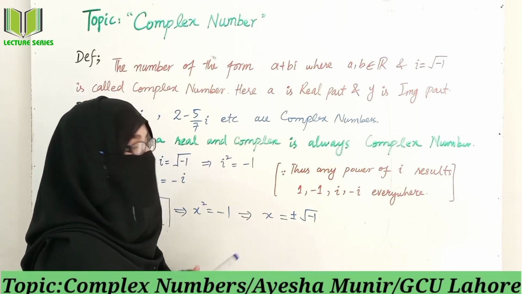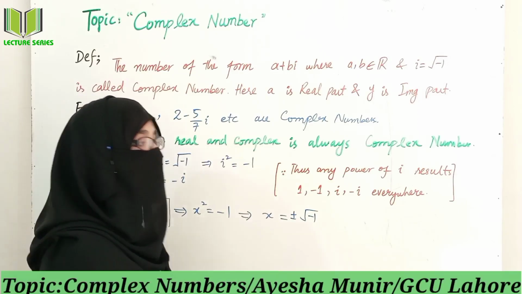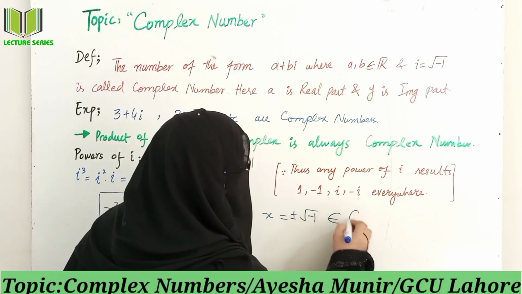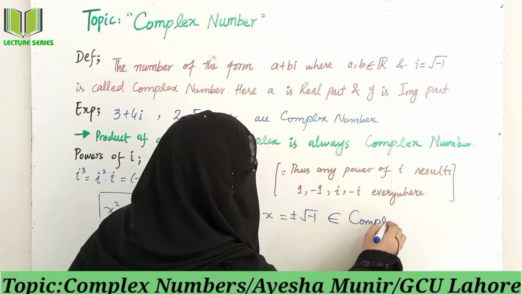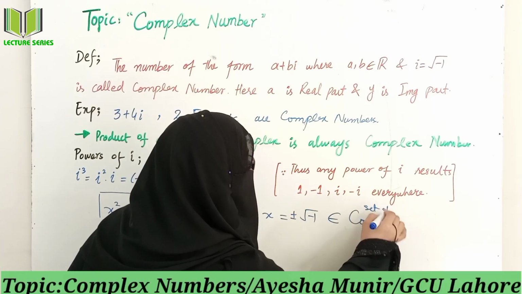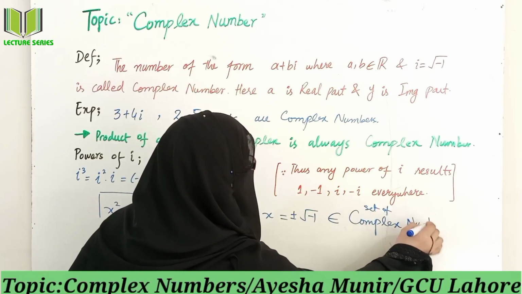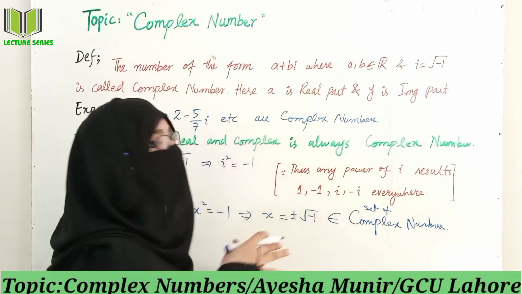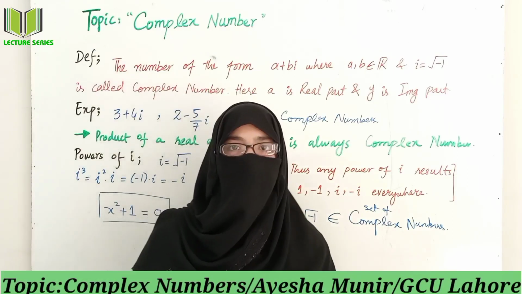So where does it belong? It belongs to another set, which is the set of complex numbers. So from here the idea of complex numbers originated.